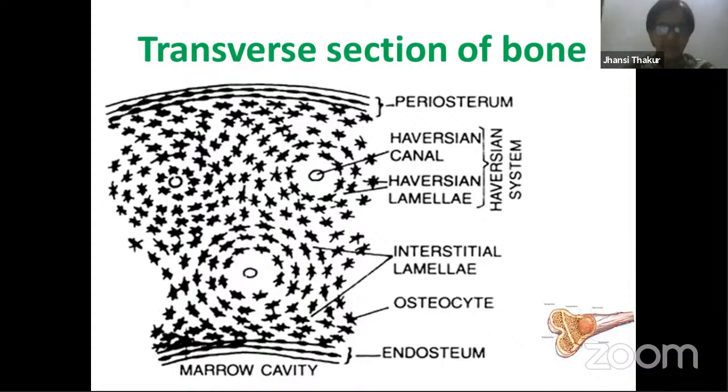Now in between this matrix, right from periosteum till endosteum, you can find there are certain star-like structures present all around. So these star-like structures over here, very close to periosteum and very close to endosteum, both the ends, are present in a circumferential pattern. So very close to periosteum, we call this as outer